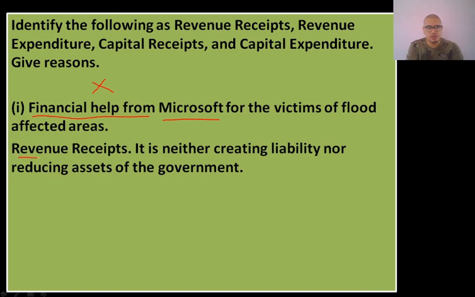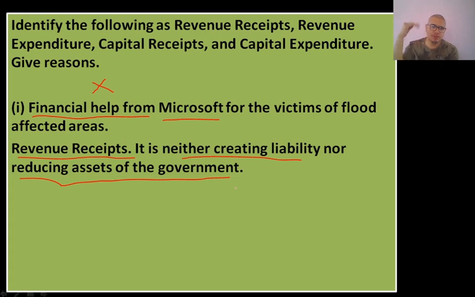Why is it a revenue receipt? Because it is neither creating liability nor reducing assets of the government. Hope you have understood it. If there is no impact on assets and liabilities of the government, then it automatically becomes part of the revenue budget. And since money is coming to the government, it is termed as revenue receipts. Is it clear?